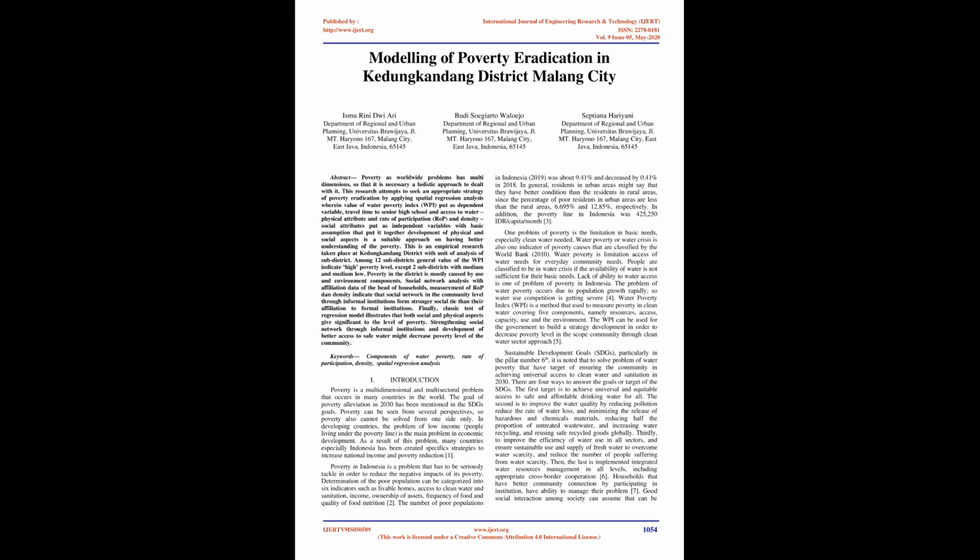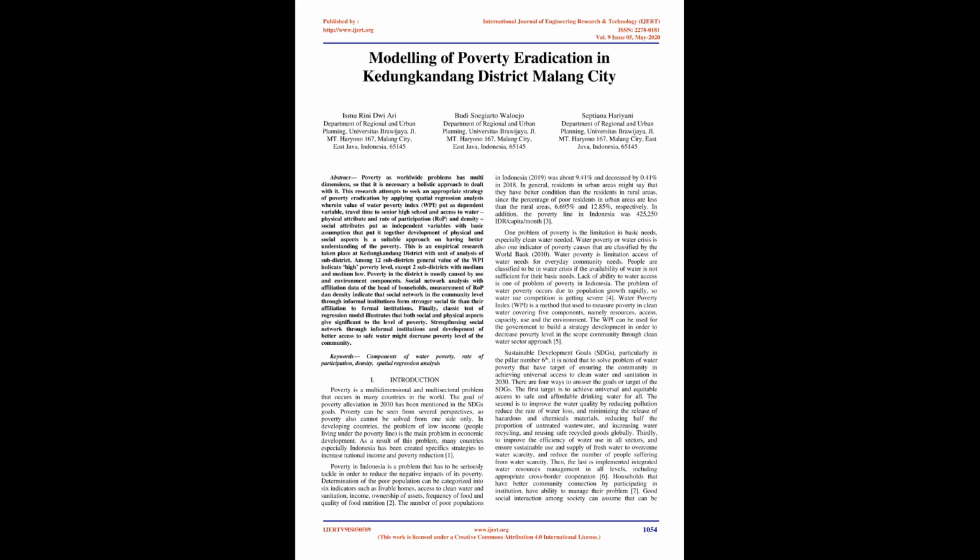In general, residents in urban areas might say that they are in better condition than residents in rural areas, since the percentage of poor residents in urban areas is lower than in rural areas, 6.695% and 12.85%, respectively. In addition, the poverty line in Indonesia was 425,250 IDR/capita/month. 3. One problem of poverty is the limitation in basic needs, especially clean water.